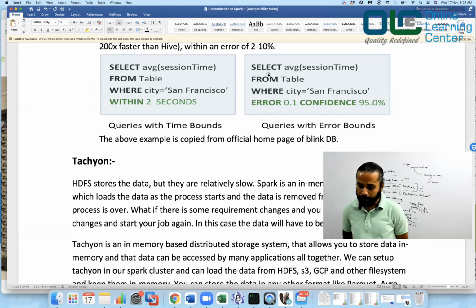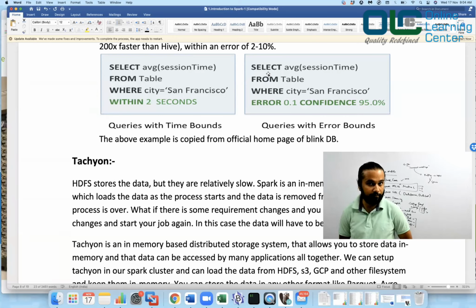Now similarly, select average session time from table where city equals San Francisco, error 0.1, confidence 95.0. You can also do something like this, wherein you can say, I want you to give me the result whenever you are 95% confident, and I'm okay if there are errors for some reason, but the confidence should be 95% at least, right?